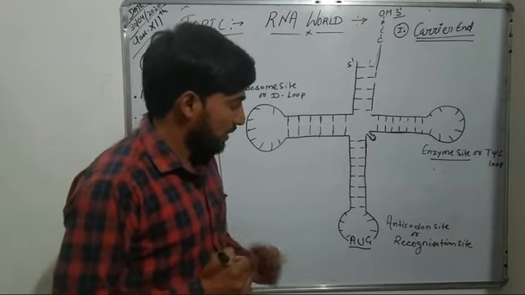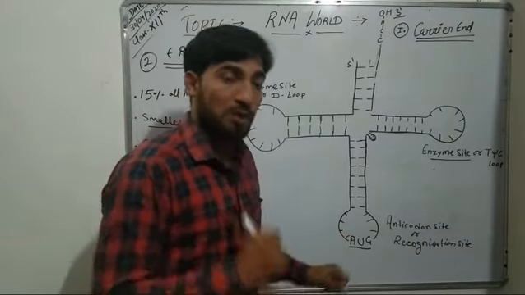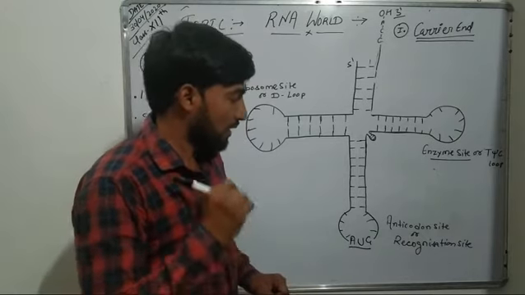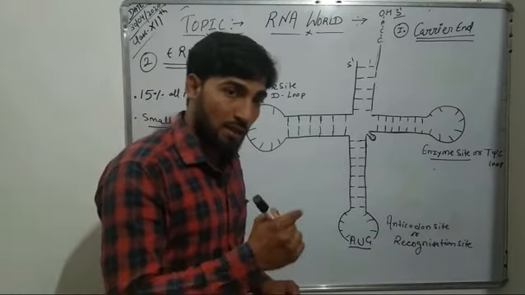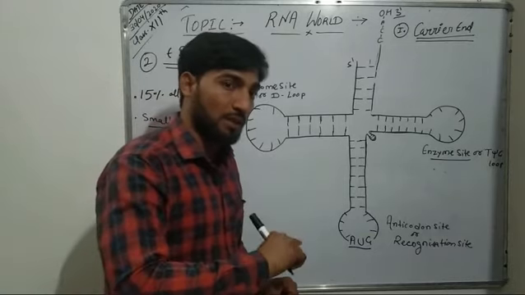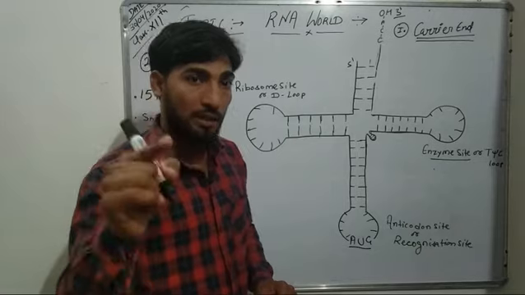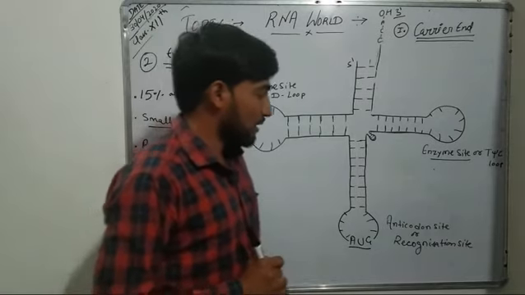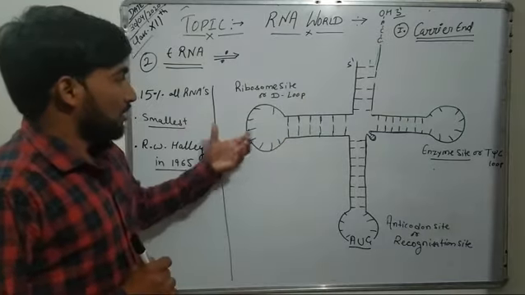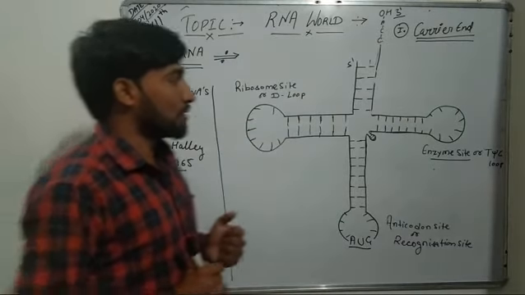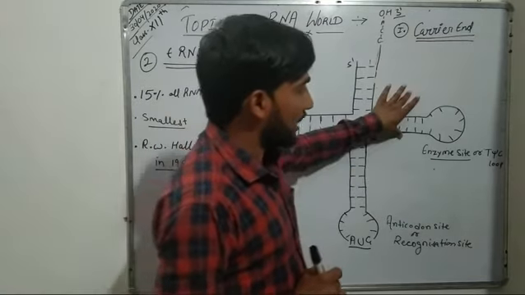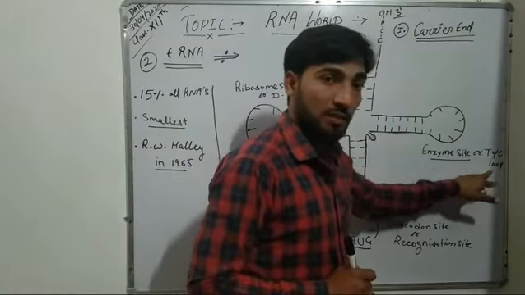Or we can say the 3 free nitrogenous bases of tRNA recognize their codon on mRNA and then bind this tRNA on mRNA in the ribosome, and that's why this site is known as recognition site. Further, the third site of this tRNA is the enzyme site, also known as T site C loop.